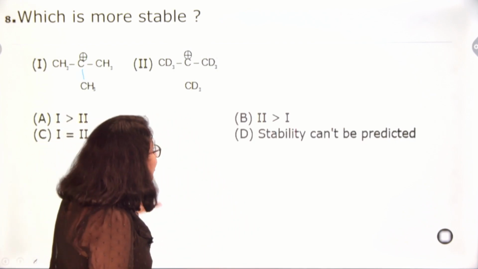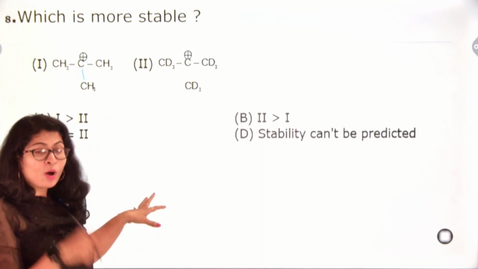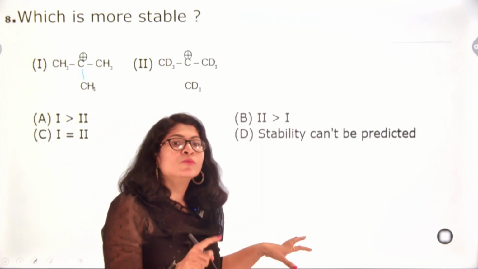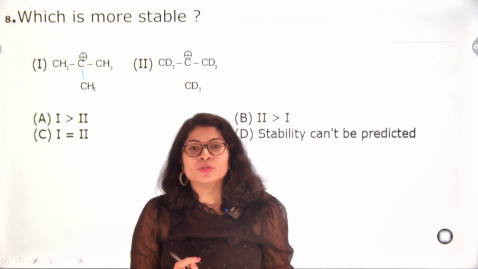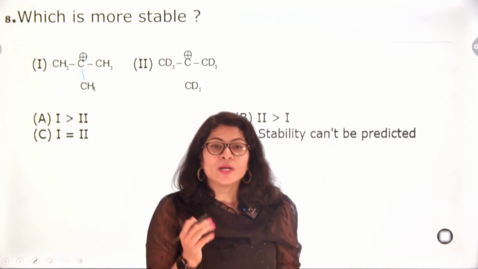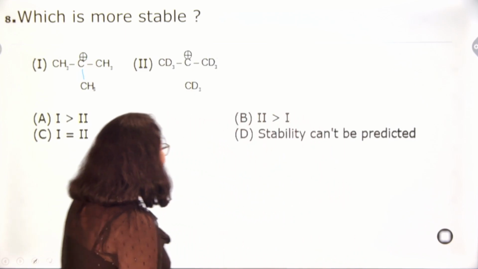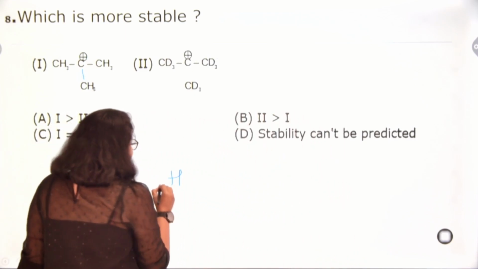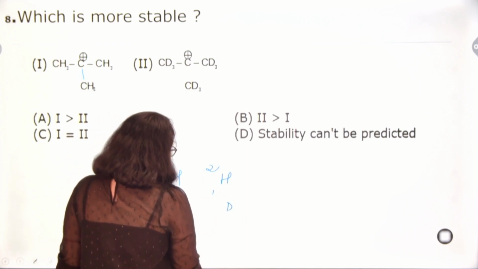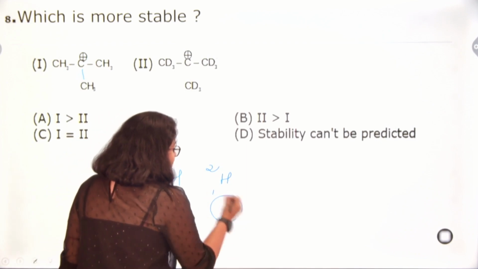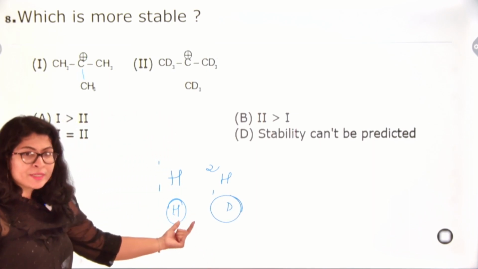Now, here you have to see out of hydrogen and deuterium, which will show a greater hyperconjugative effect. Hyperconjugative effect means electron donating effect. Now, if I see protium and deuterium clearly, this is 1H1, this is 1H2, deuterium, and this is normal hydrogen, protium.